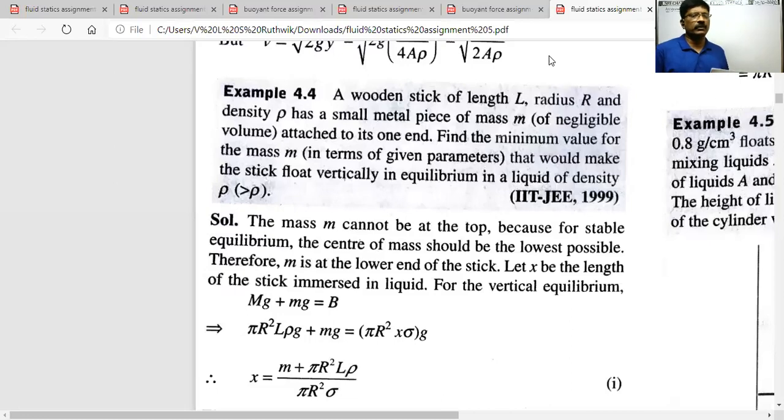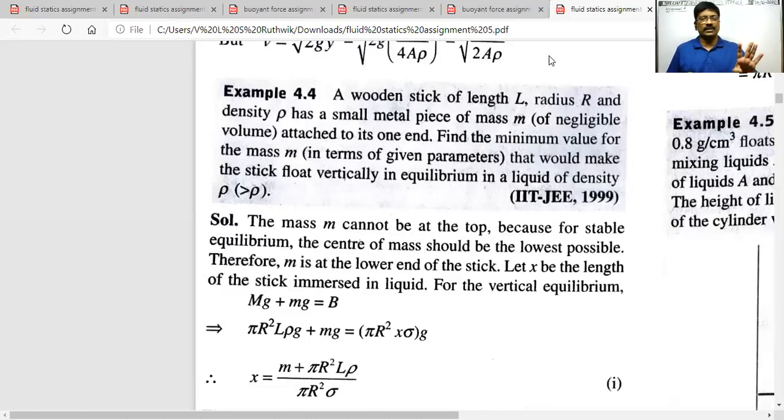Have you understood the problem? First, what we have to do? A wooden stick of length L, radius R, and density rho has a small metal piece of mass m attached to its one end. Find the minimum value of m in terms of given parameters that would make the stick float vertically in equilibrium. For the stick to be under equilibrium vertically, under equilibrium means under stable equilibrium. What is the condition for stable equilibrium of a body floating in a liquid? Tell me.